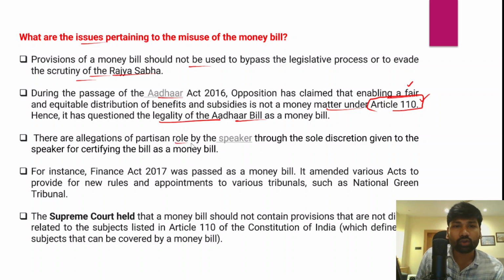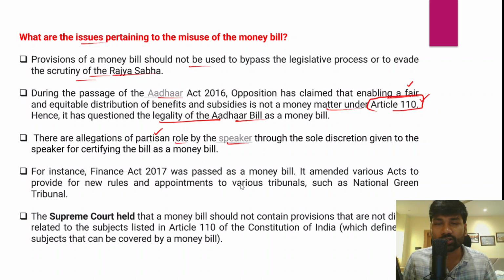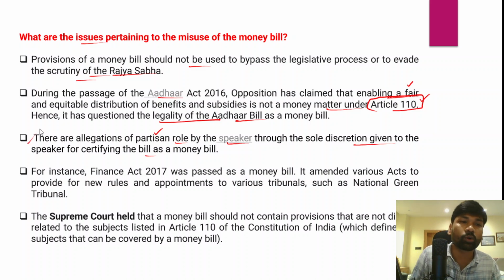In fact, there are a lot of allegations about the partisan role played by the speaker, because the speaker is from the ruling party itself, and therefore the speaker is biased toward the government. The sole discretion is also given to the speaker for certifying whether a bill is a money bill or not, and that has further complicated the situation.